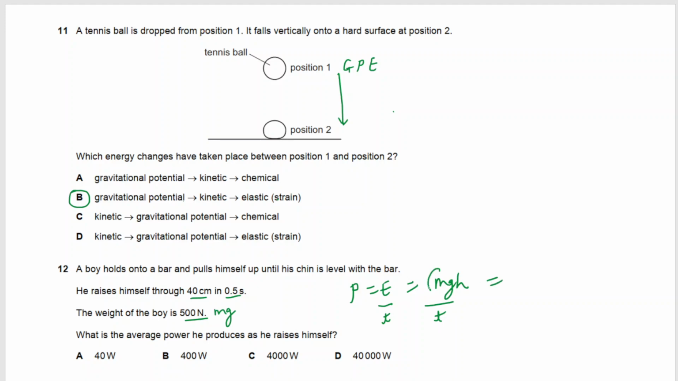The value of mg is already given, the weight of the person, which is 500, into height. Height is this 40 centimeters. If you convert it to meters, it becomes 0.4, upon time. Time is 0.5 seconds as given. If we solve it out, we can use a calculator, we get 400 watts. So the correct answer is B.